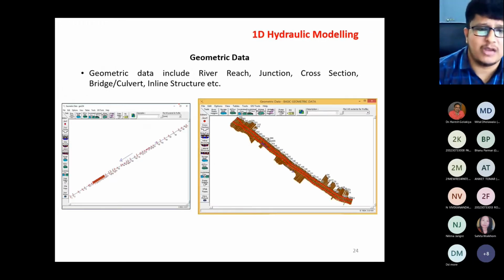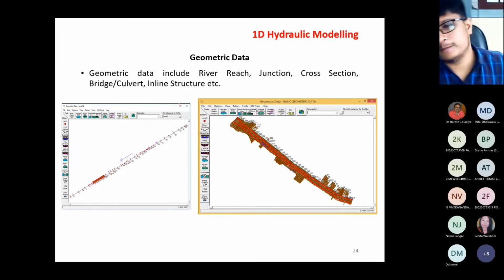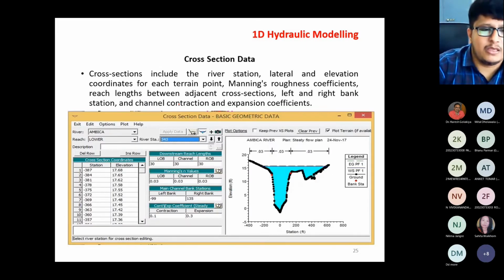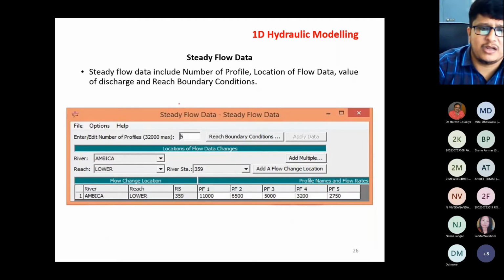This is about the geometric data. This is the type of data you need to enter. You can see this is a very long river reach. This is one data set which I have entered, of the Ambika River. You can see the cross-sectional data on my screen. This is the steady flow data. You can do five flood events in a single analysis, which means you can carry out the analysis one time with all the flows.